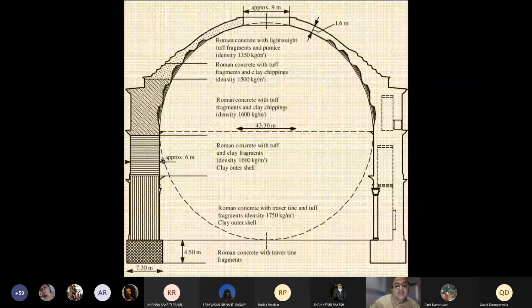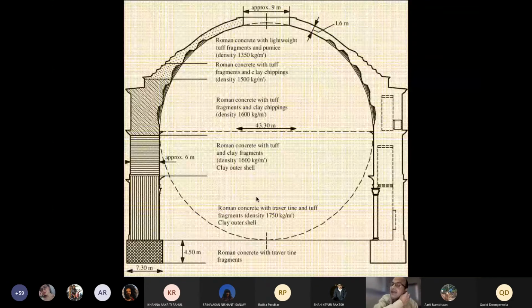If you say 3 meters per floor, that's about 11 floor height and another 11 floor height. So the space inside is about 22 floor height of a building. A 7-story building can easily fit into this space. So that's the scale at which they built.